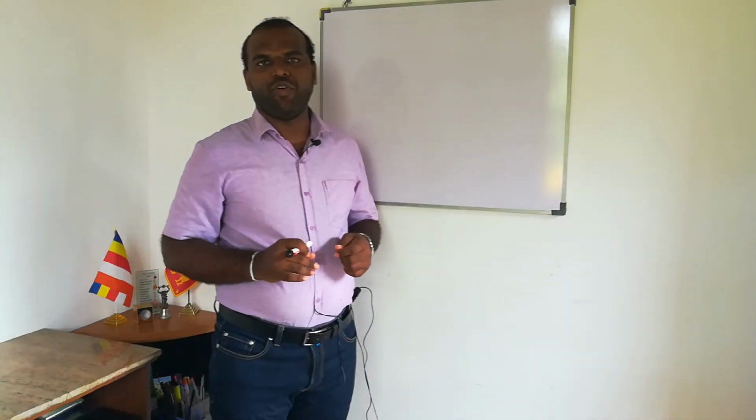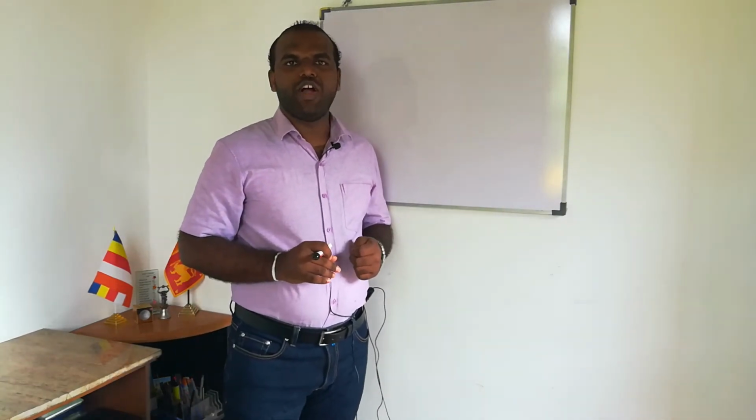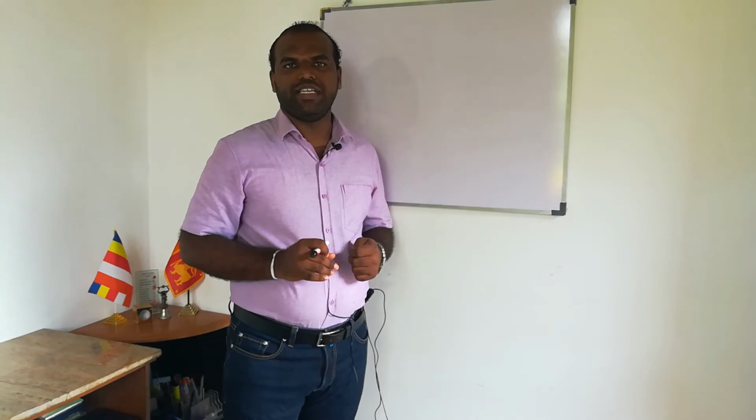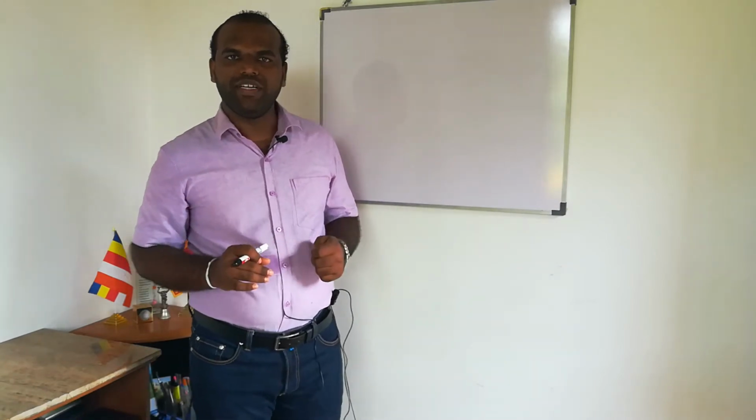Now I'm going to talk about natural numbers. What are natural numbers? Natural numbers can mean either counting numbers or whole numbers. It depends on the subject.